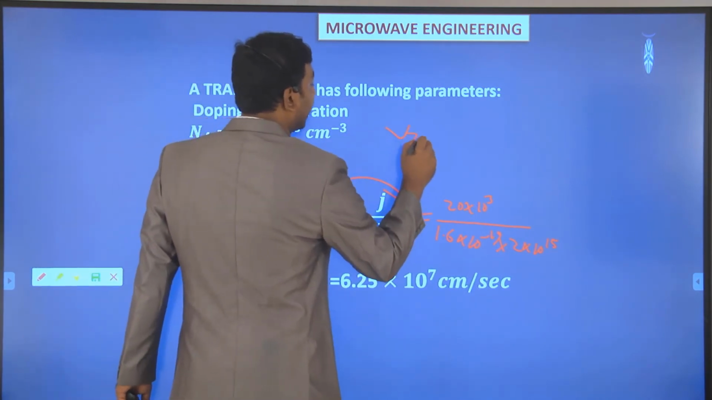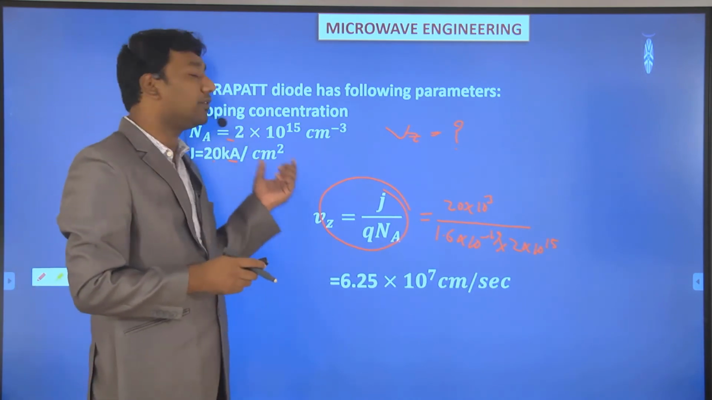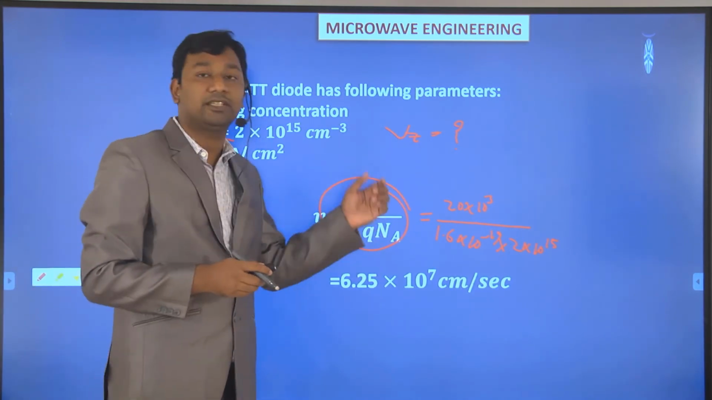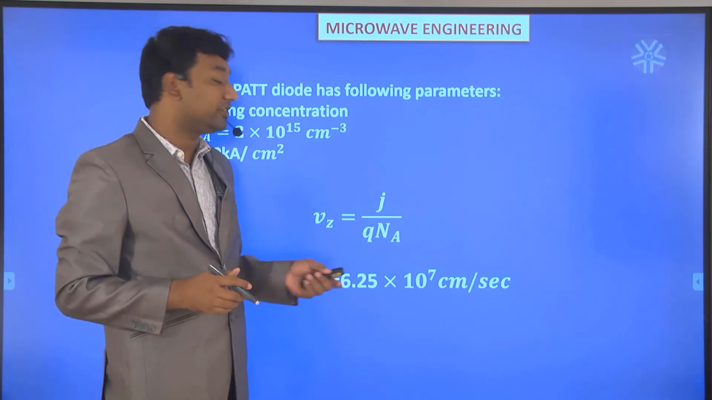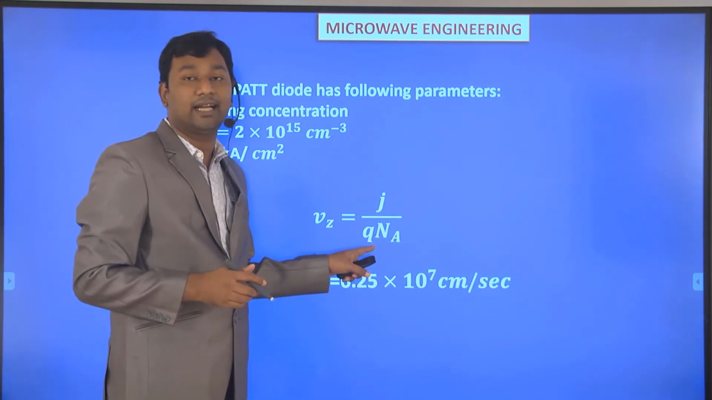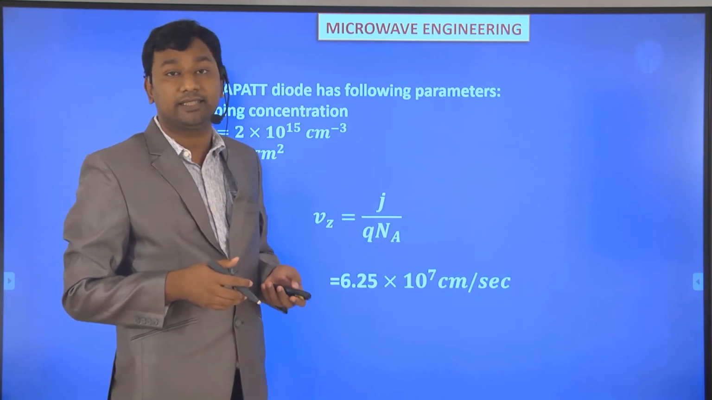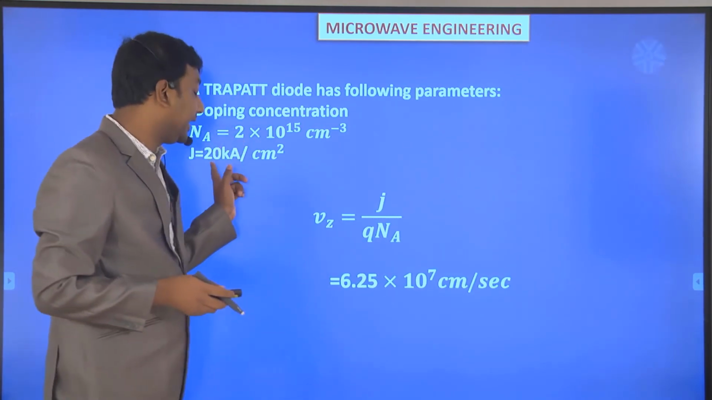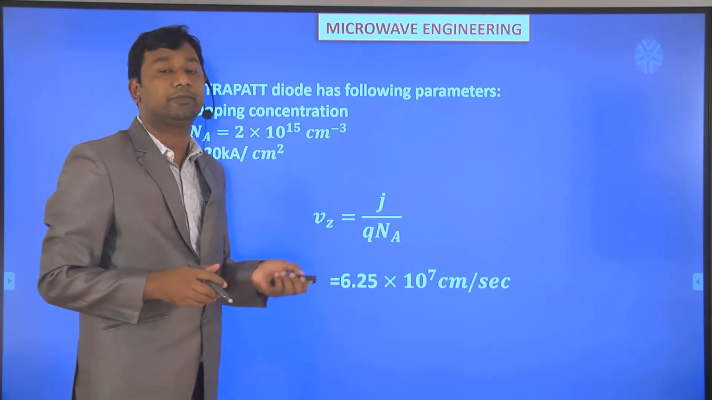So our question is finding out the drift velocity of a trapatt diode given the following parameters. From the above equation we can find out the drift velocity. Here q is the electron charge, 1.6 into 10 to the power minus 19 coulomb, and J and N are given already. If we place all the values, we can find out the value of drift velocity.